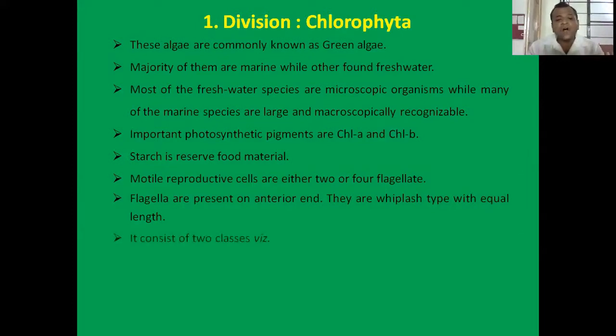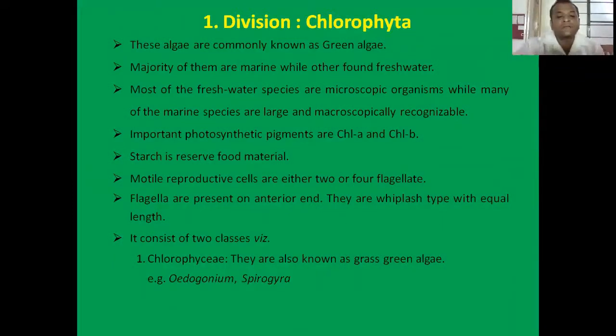It consists of two classes, that is class Chlorophyceae. They are also known as grass green algae, and its examples are Oedogonium and Spirogyra. Then our next class is Charophyceae, which is also known as stonewort, and examples of this class are Nitella and Chara. So this is about general account of division Chlorophyta.